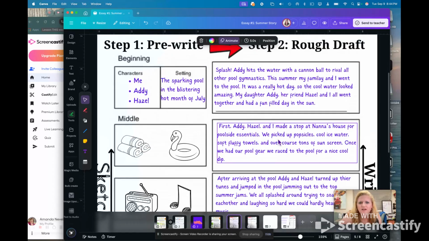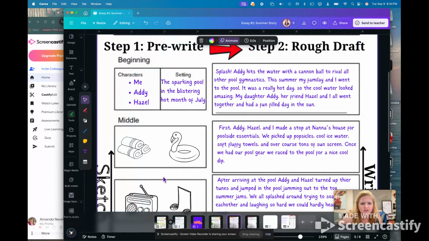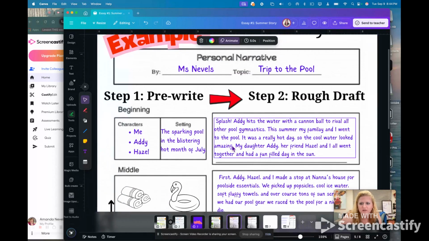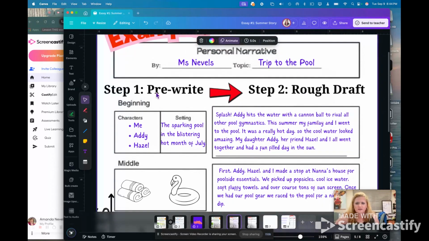She's good. All right, so here's my pictures, right? I've got all my pictures. Now I'm going to take my pictures and I'm going to come up with my first couple of paragraphs. So, splash! Addie hits the water with a cannonball to rival all other pool gymnastics.